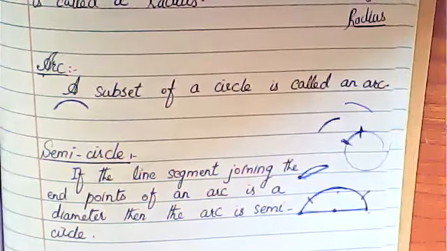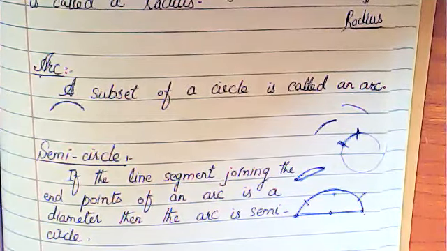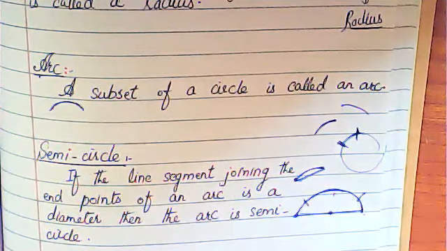Clear? Is it clear, students? Please tell me, is it clear?